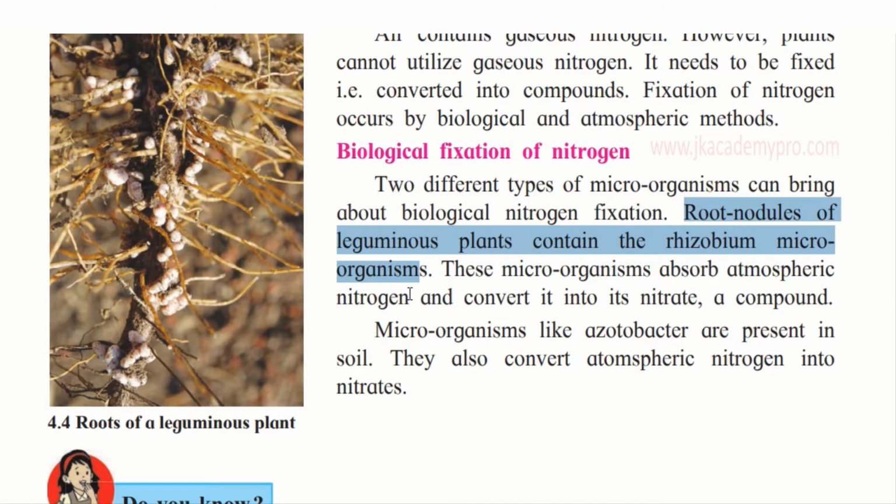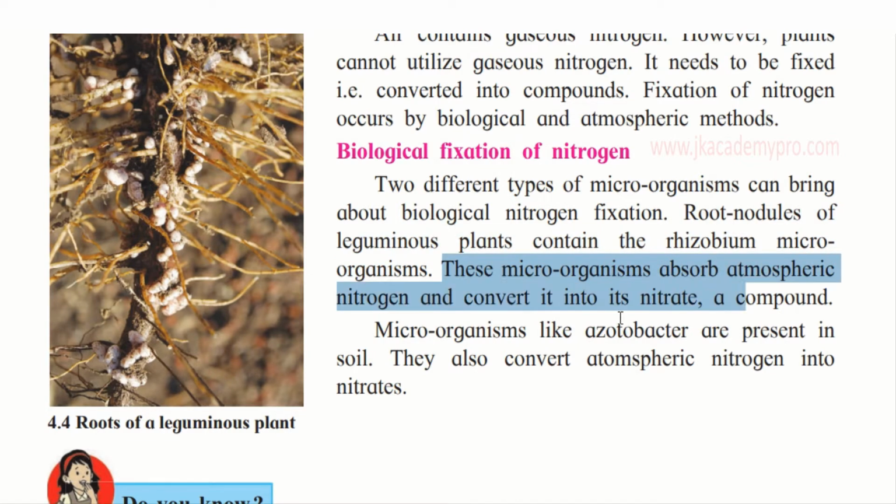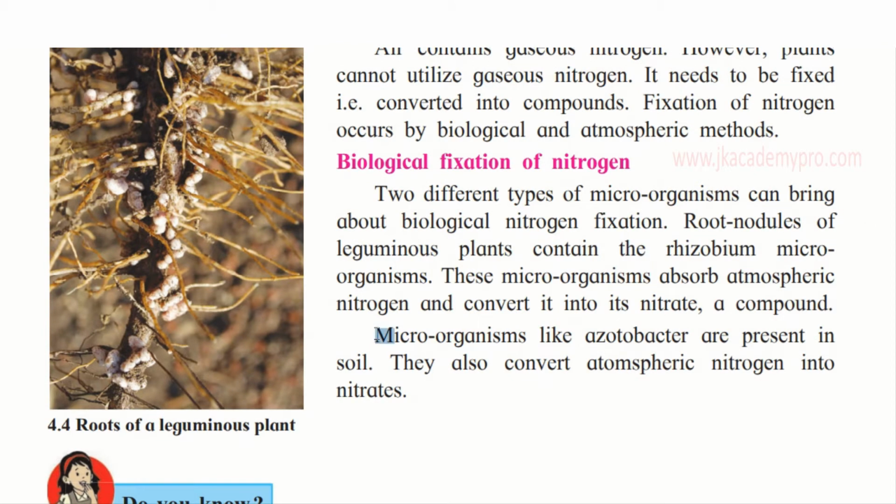So they help in fixing. These microorganisms absorb atmospheric nitrogen and convert it into nitrate, a compound. That is how the nitrogen is absorbed by the plants. Microorganisms like azotobacter are present in the soil, and they also convert atmospheric nitrogen into nitrates.